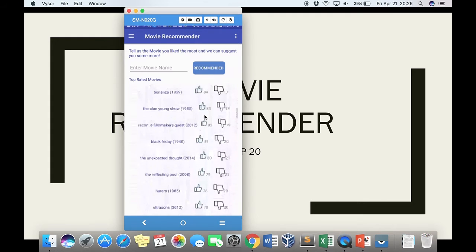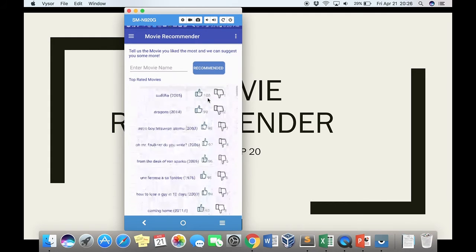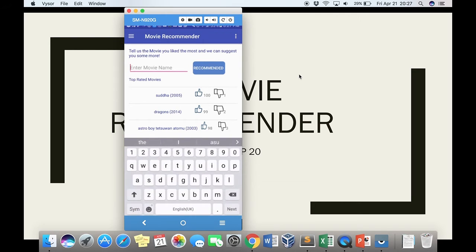Now, going into the search activity task, here we have created a search bar and this button. So now suppose I am searching for a movie, suppose I search Black Friday.